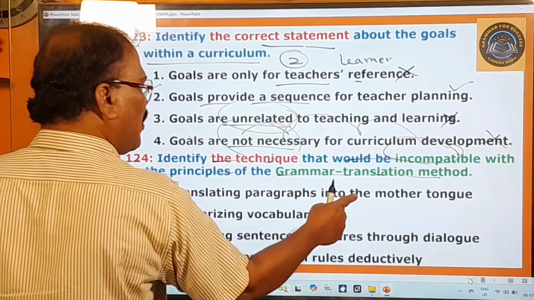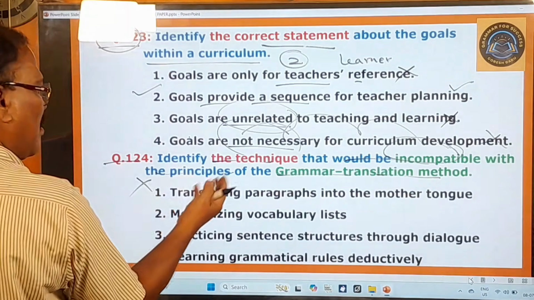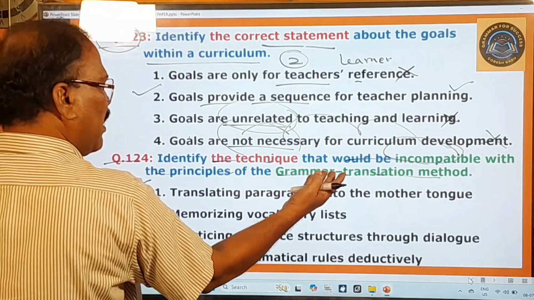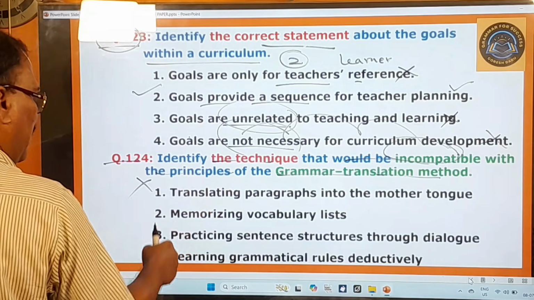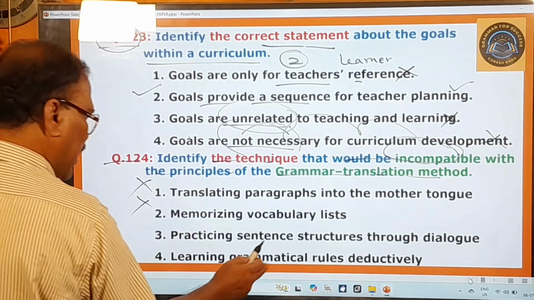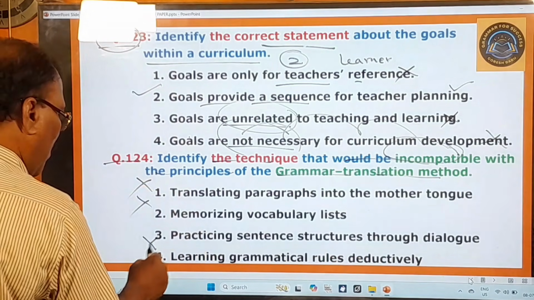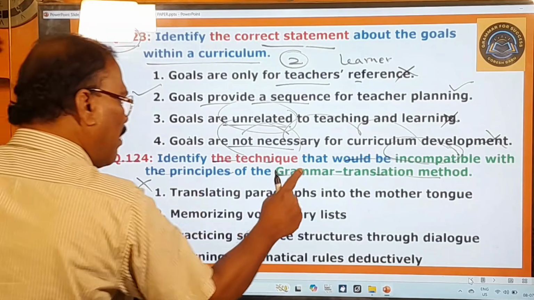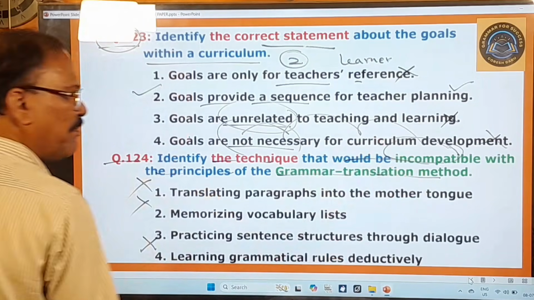Translating paragraphs into the mother tongue? No. Translating is there with the grammar translation method, not incompatible with it. Memorizing vocabulary? No. And here, learning grammatical rules deductively? No. So these are all compatible with this grammar translation method.